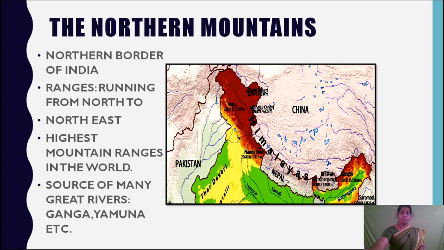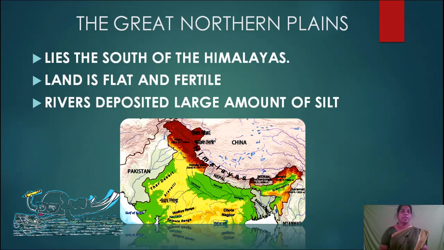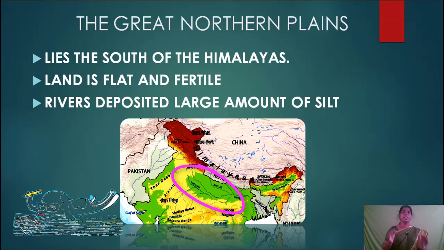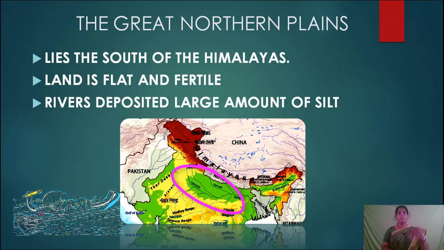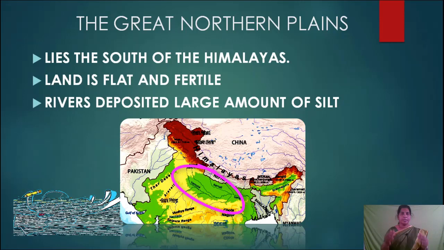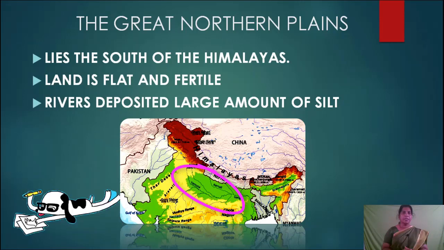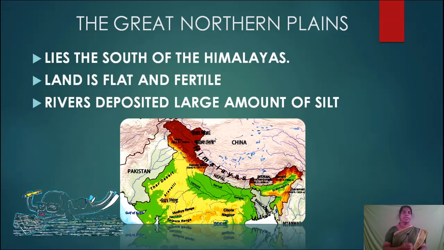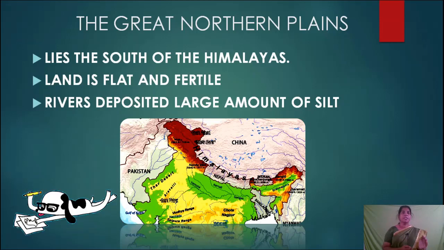The next physical division is the Great Northern Plains. The Great Northern Plains lies to the south of the Himalayas. The land here is flat and fertile, as the rivers have deposited a large amount of silt which is good for crops. Children, what is a silt? Silt is a solid dust like sediments that gets transported and deposited by water, ice and wind.